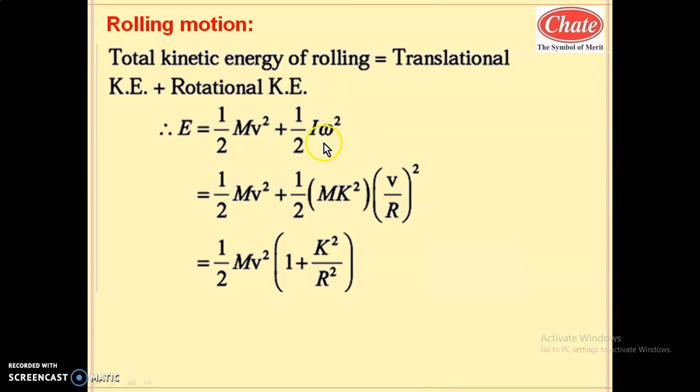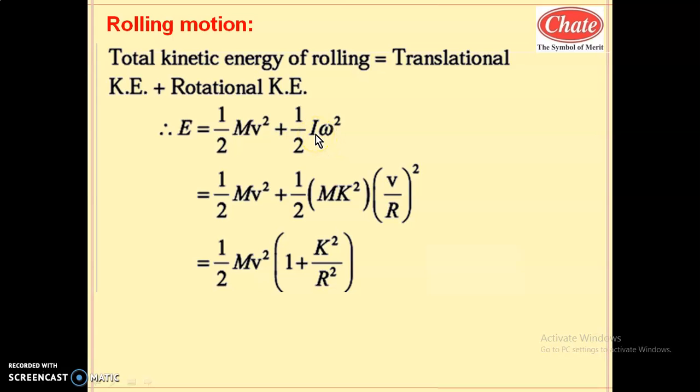For any body, this I can be substituted as mk square. This is the generalized formula for any object, for any shape, in terms of radius of gyration, because while considering the radius of gyration, the object is treated as a point mass at a particular distance from the axis of rotation, that is a one particle system.